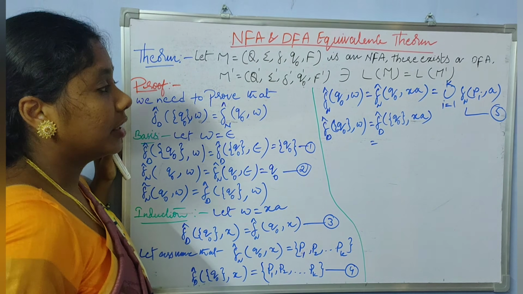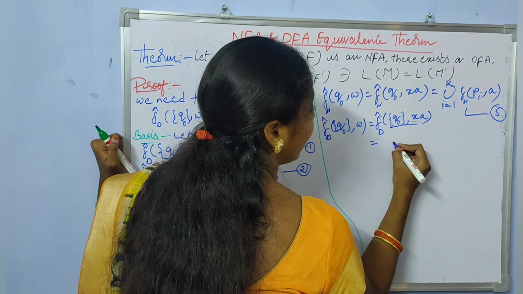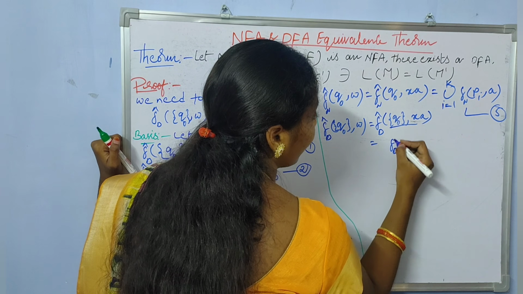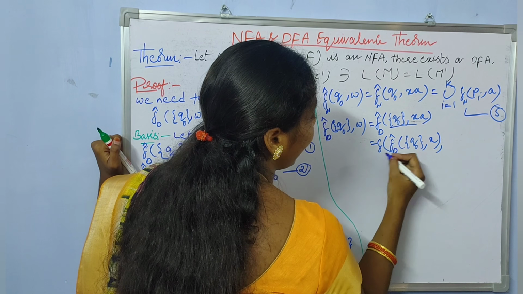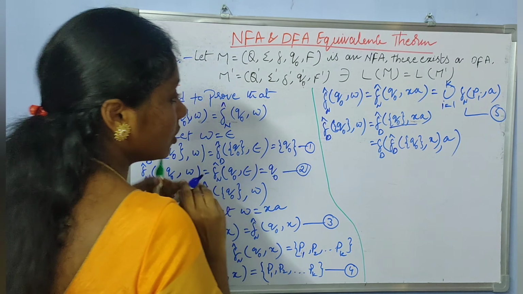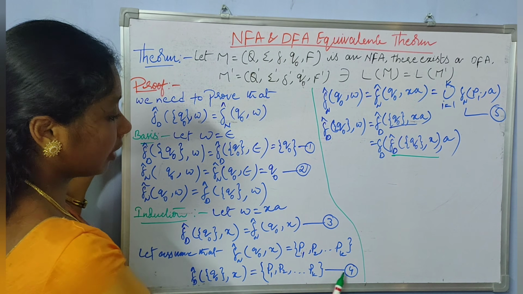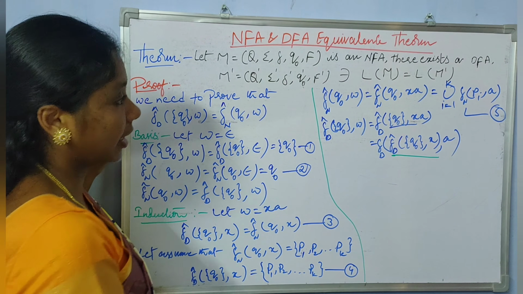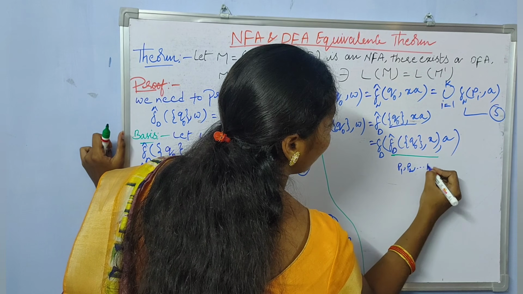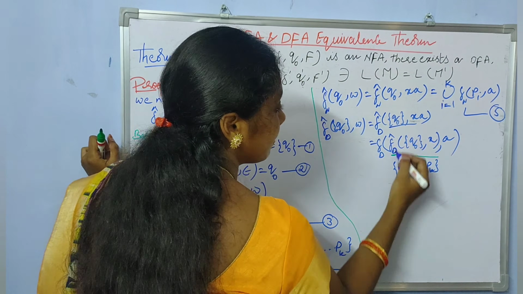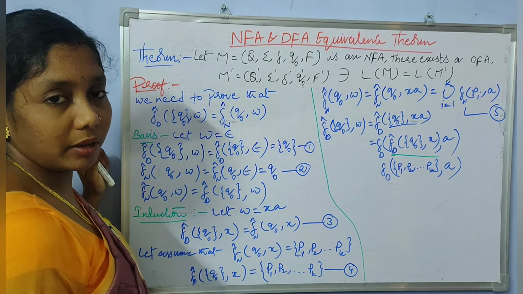From the inductive definition of the extended transition function of the DFA, this can be written as the extended transition function of Q naught on X, and after that a transition on A. From 4, instead of the innermost part, I am going to replace P1, P2 and so on Pk, and after that I have the transition on P1, P2, P3 and so on Pk comma A.